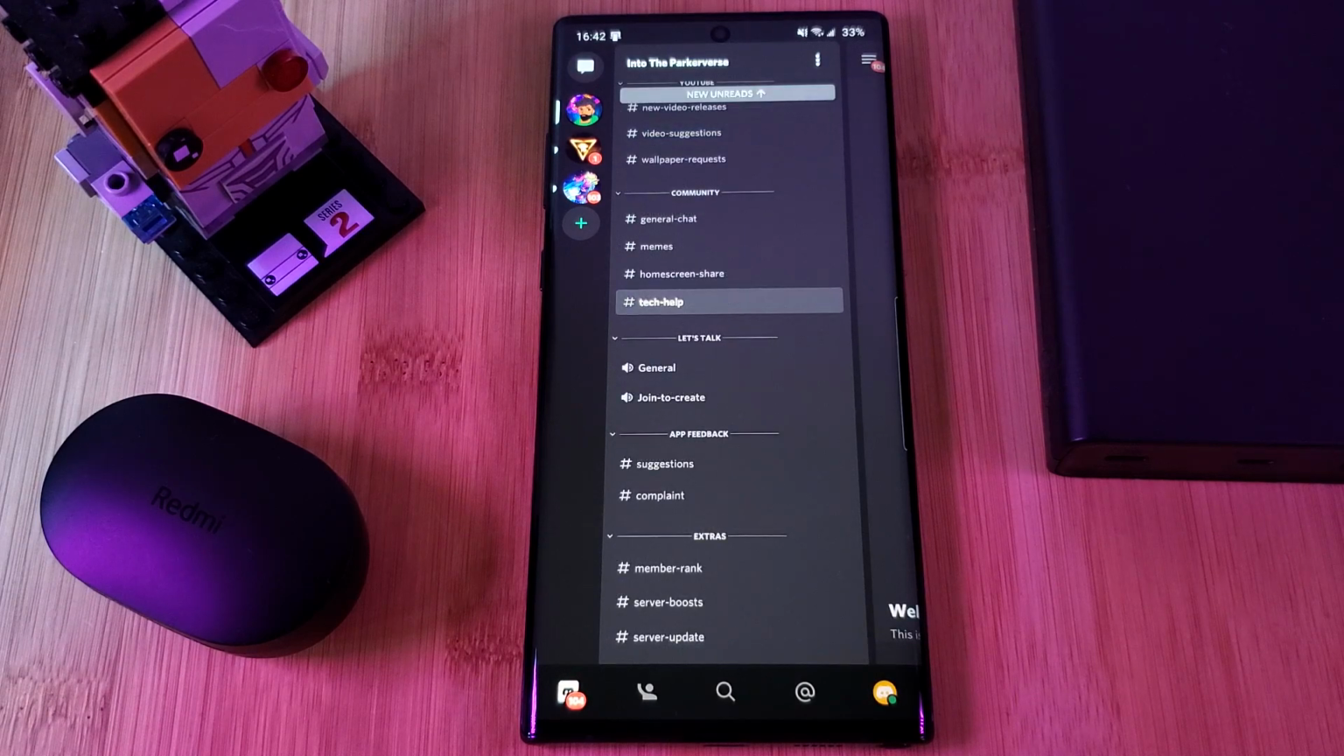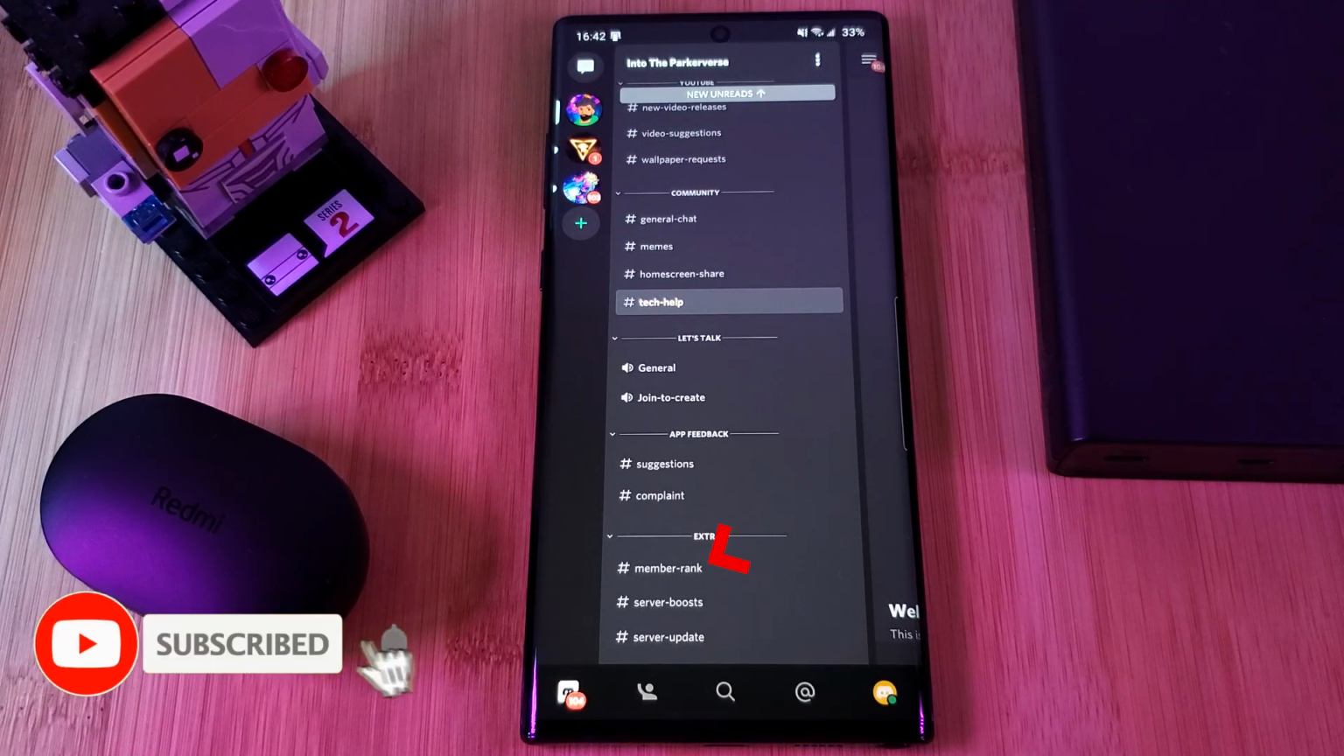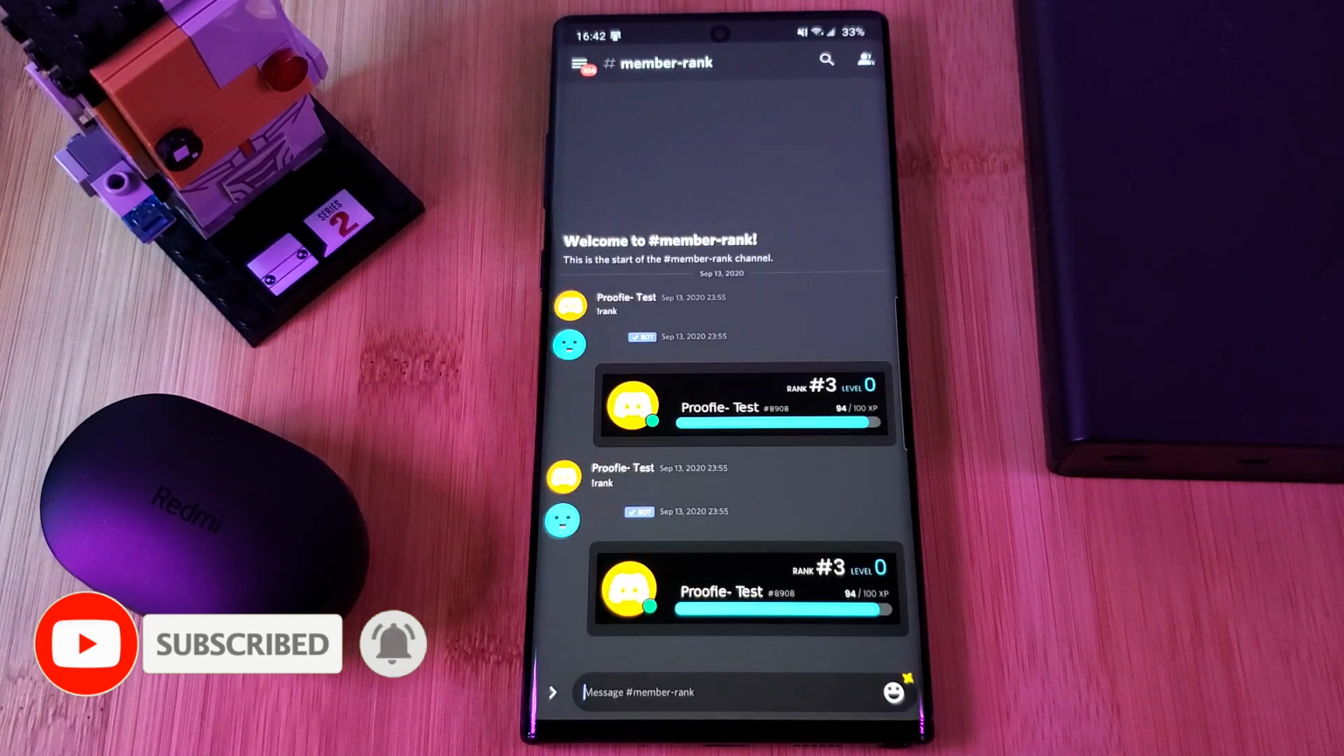And because I'm always working to improve the app, I've made sure to include a section where you can leave your app suggestions and feedback. And finally, if you want to check your server ranking, you can do so here within extras.